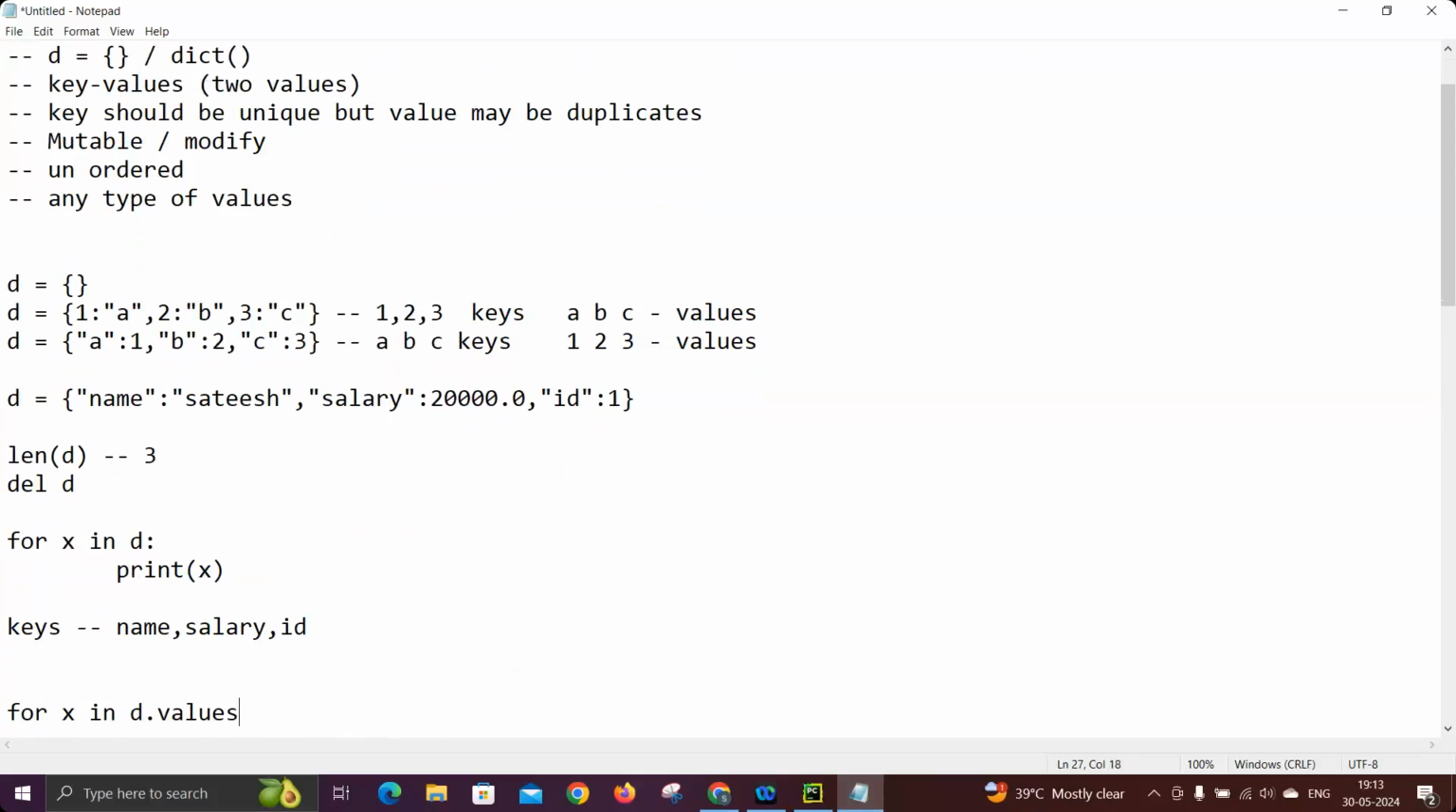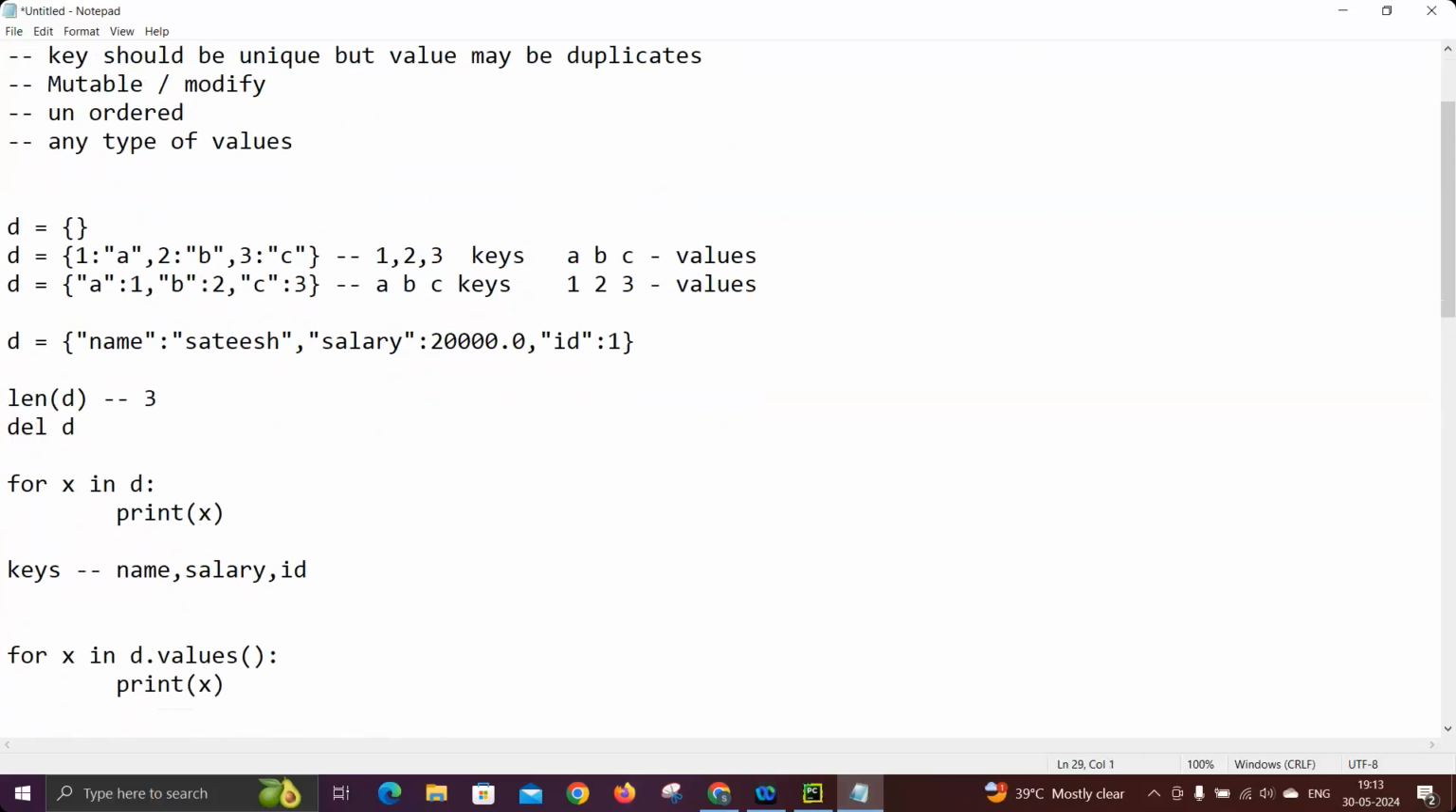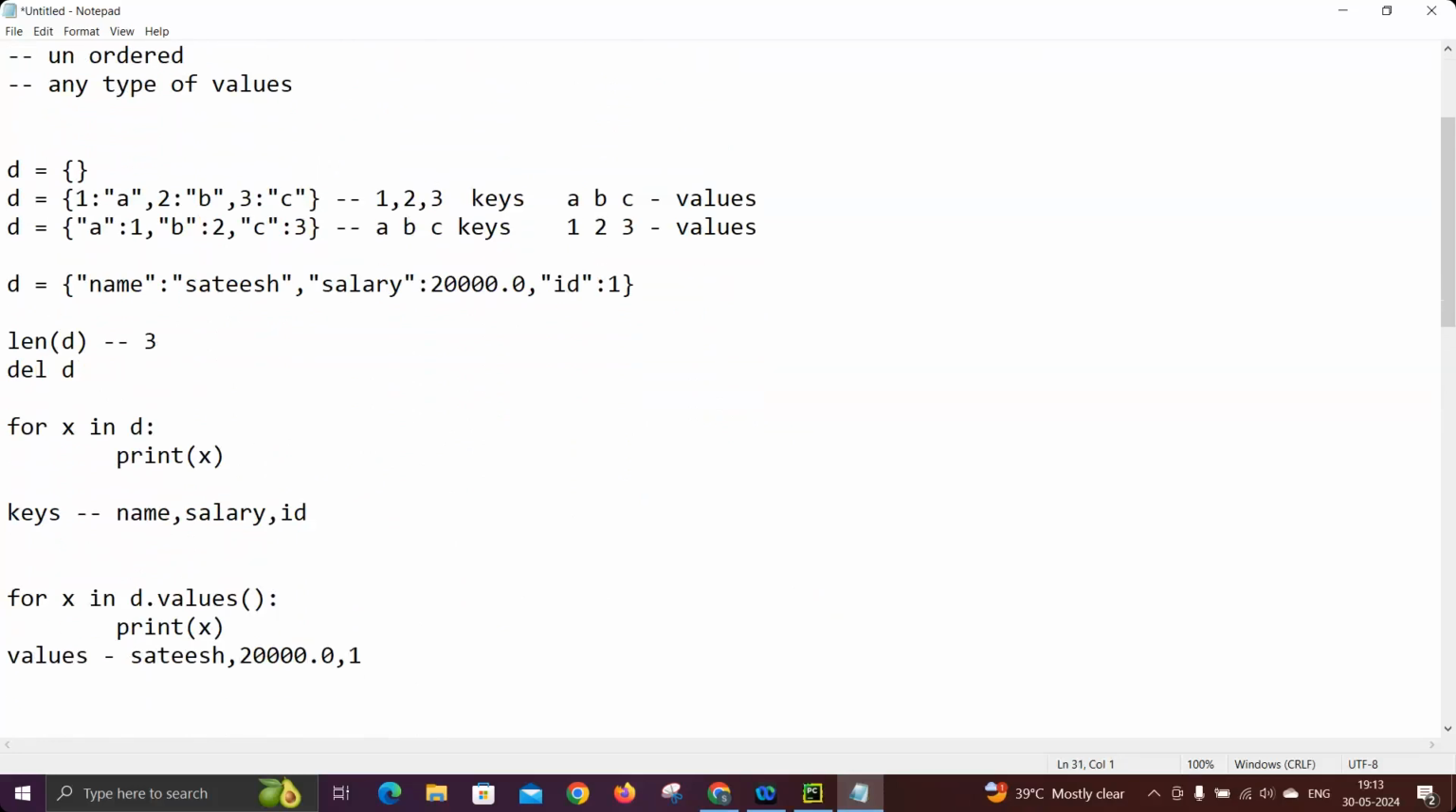So there is an inbuilt function values in the dictionary. So it's a function of values. Values will get only the values in the collection, I mean to say dictionary. So print now X. Now what happened, it will only print the values from the respective collection. Like, for example, what are the values? Satish, 20,000 and 1. Similarly, we have for X in, so here we have different methods to retrieve the data.